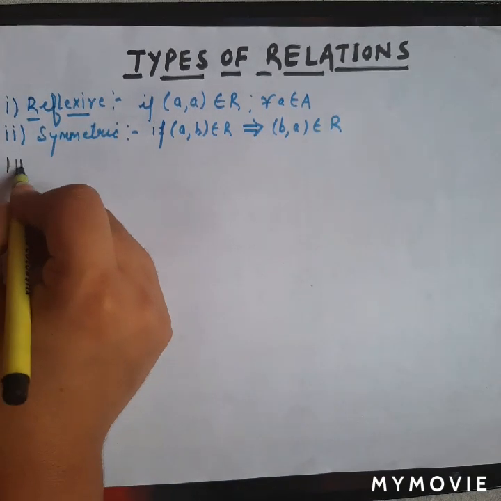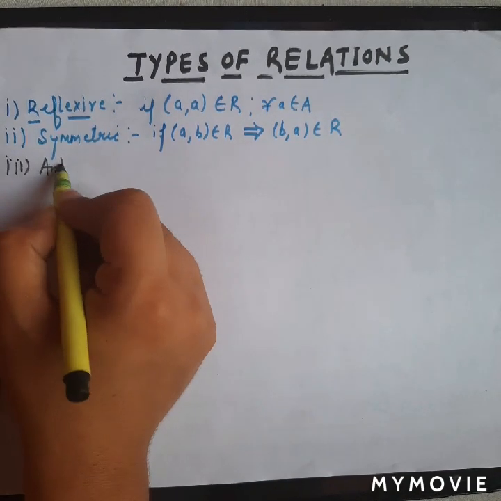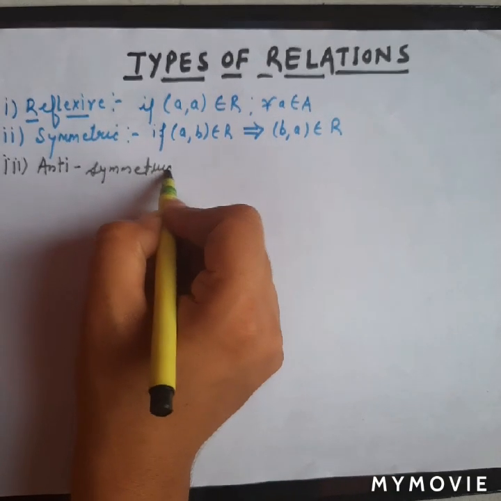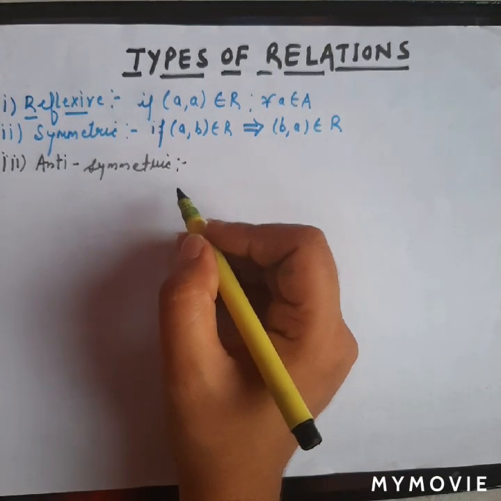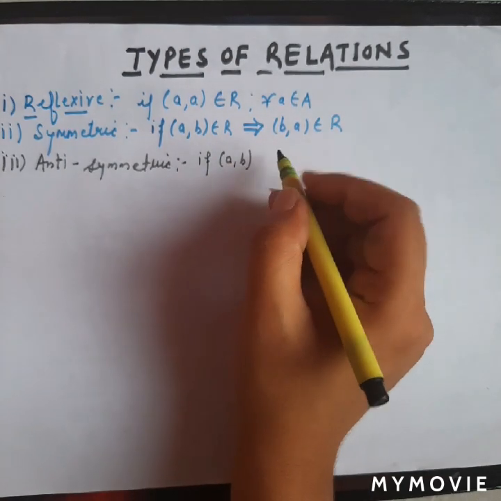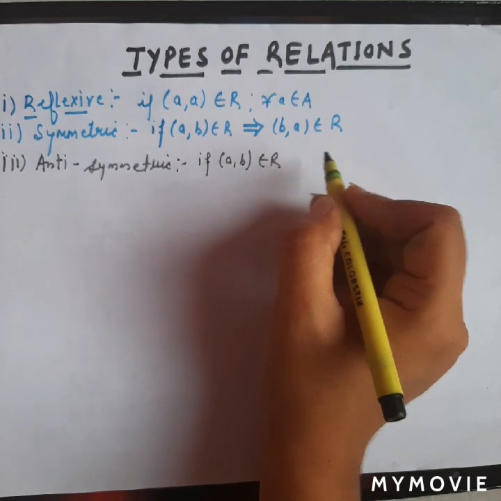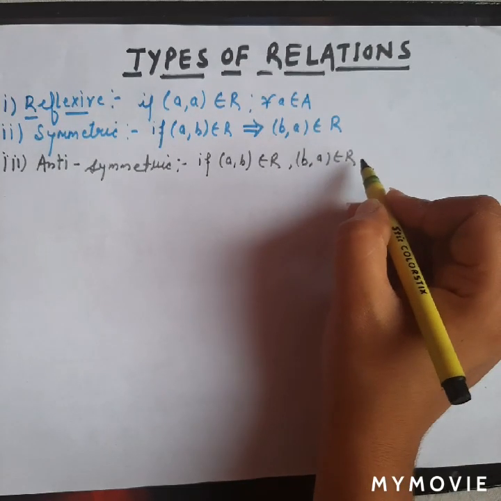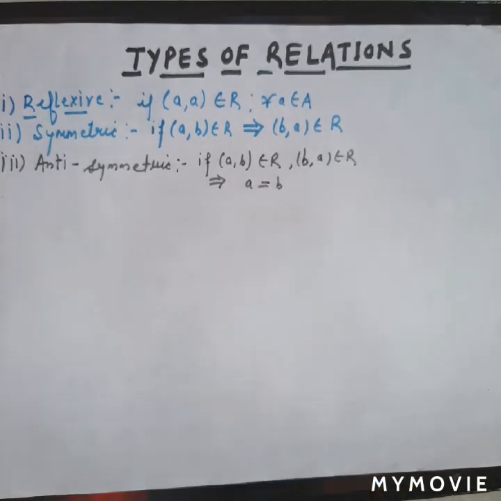Now third is the antisymmetric relation. In an antisymmetric relation, if any ordered pair of the form (a, b) belongs to R and (b, a) also belongs to R, then it implies that a is equal to b.